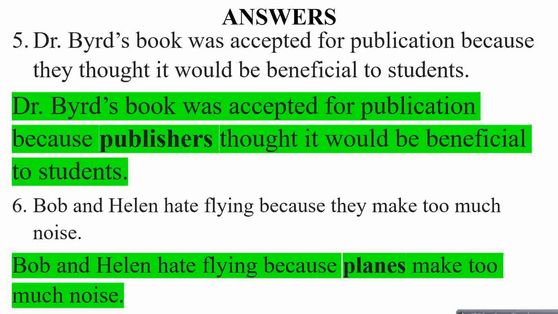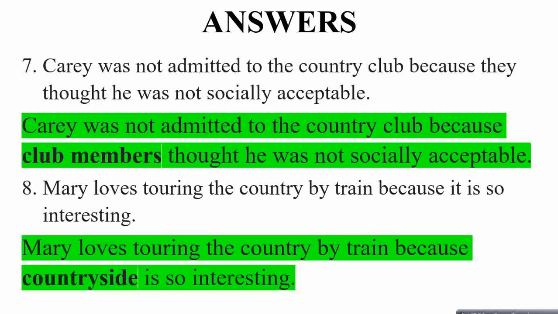Question 7. Carey was not admitted to the country club because they thought he was not socially acceptable. They is referring to whom? We don't know. So we have to replace the word they with the appropriate antecedent. Carey was not admitted to the country club because the club members thought he was not socially acceptable. So we incorporated the right antecedent for this pronoun they.